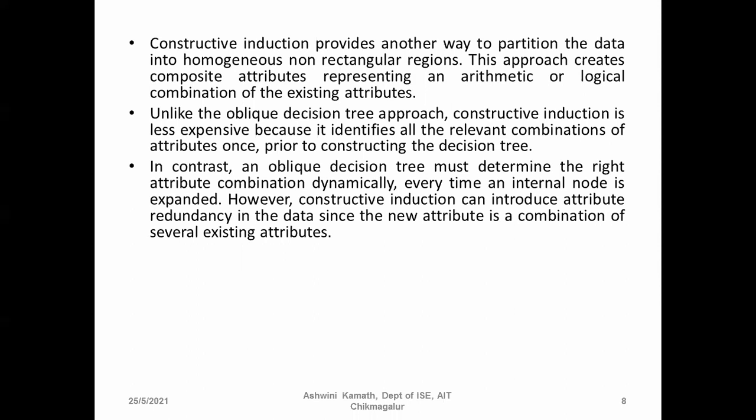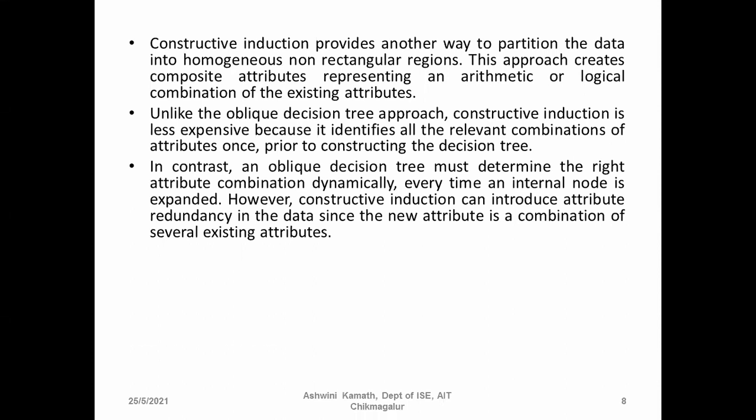Since the new attribute is a group of attributes, each combination may have the same attributes repeated. Repeated a number of times, that is called attribute redundancy. The reason is that it's a combination of attributes, and before creating the decision tree itself, it will identify these combinations.